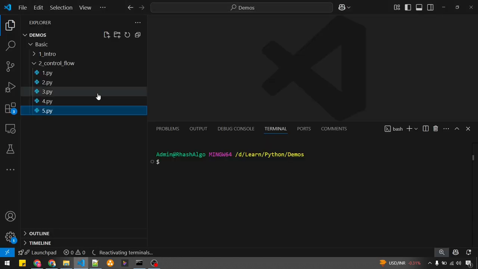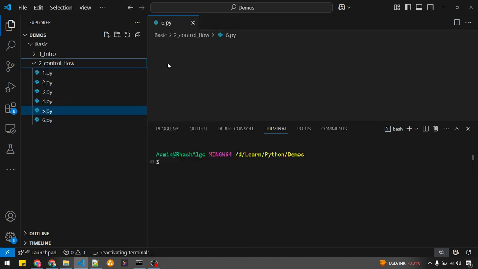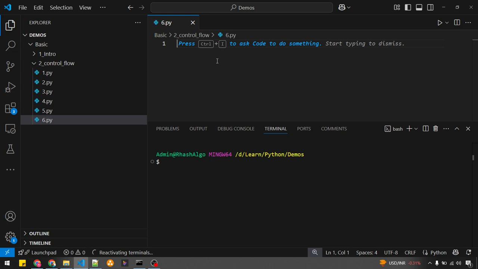Let's see with some examples. We are more into examples rather than theory. Now let's create some file. But before that, what will happen if we don't handle the exception? Let's see that, guys. I want to create a variable a equal to 5 divided by 0. Now I want to print a. Now let me run this program.